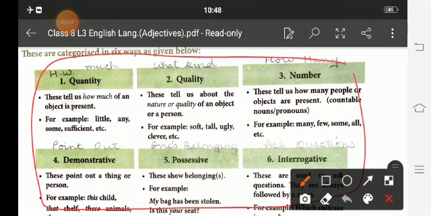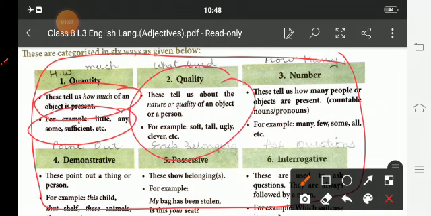quantity, quality, number, demonstrative, possessive, interrogative. So, quantity. This tells us how much of an object is present. For example, little, any, some, sufficient, etc. Quality tells us about the nature or quality of an object or a person. For example, soft, tall, ugly, clever, etc.